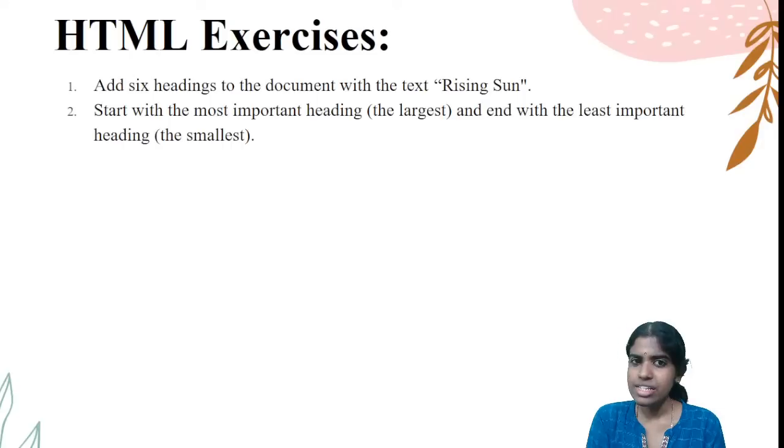Add 6 headings to the document with the text Rising Sun. Start with the most important heading, the largest, and end with the least important heading, the smallest.